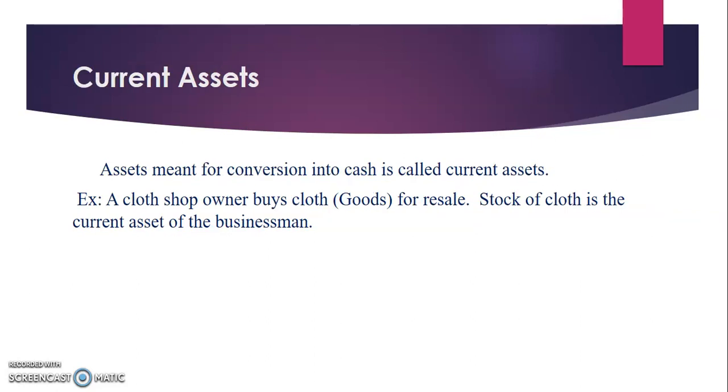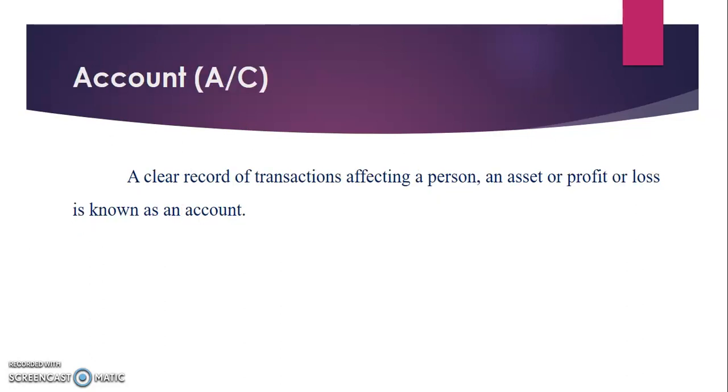Then current assets. Current assets are meant for conversion into cash. They can be easily converted into cash, and their benefit is used in the business for a period less than 1 year. The cloth shop owner buys cloth for resale. Here we can represent the goods. Goods after reselling we have a stock. So stock of cloth is the current asset of the businessman.